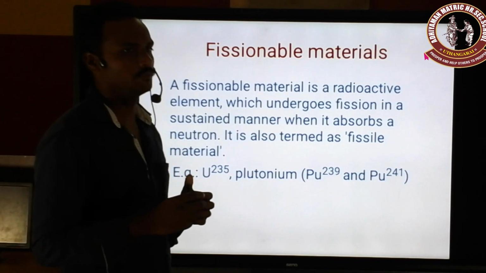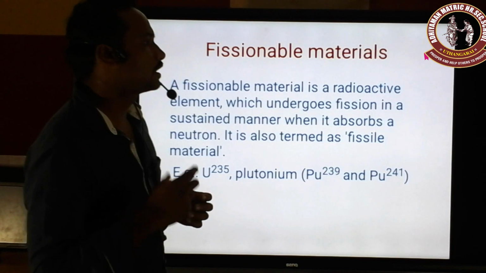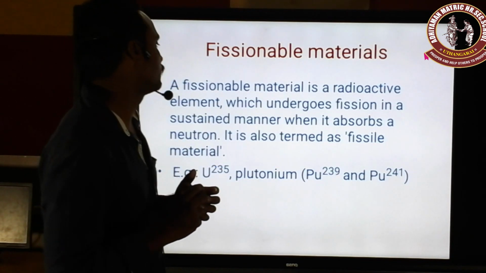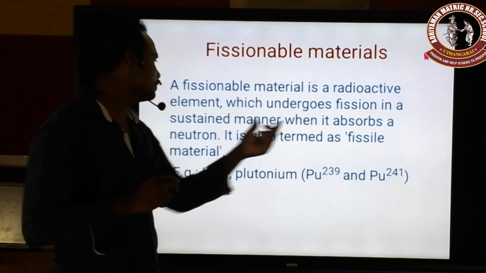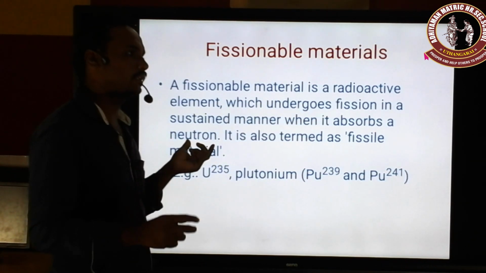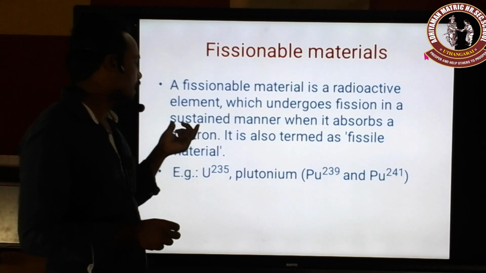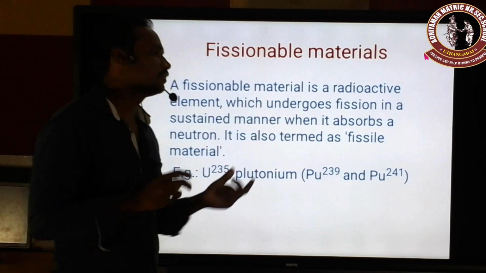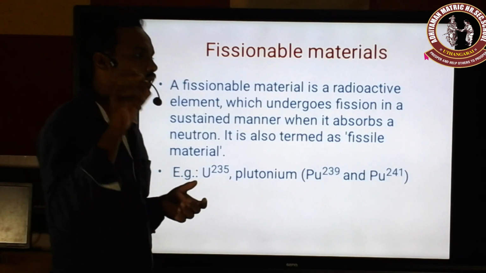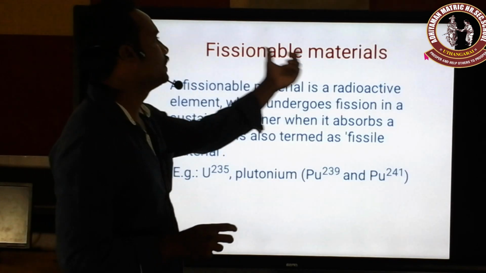Sustained manner is nothing but a self-controlled manner, or a continuous manner we can say. So in the self-sustained manner, when a radioactive element absorbs a neutron, and after absorbing, it splits into two smaller fragments. That kind of element is called a fissionable material.